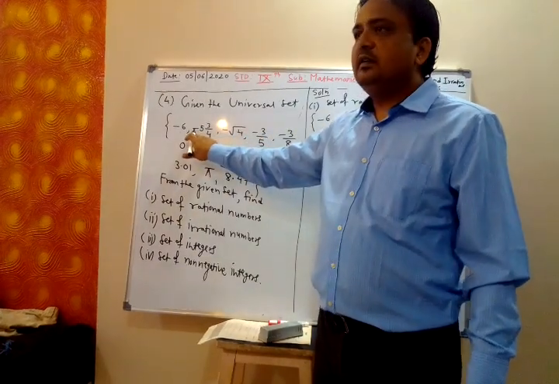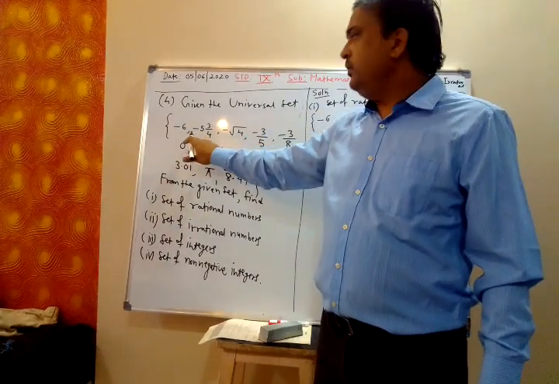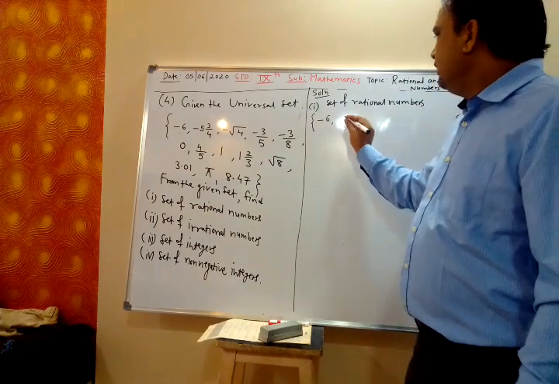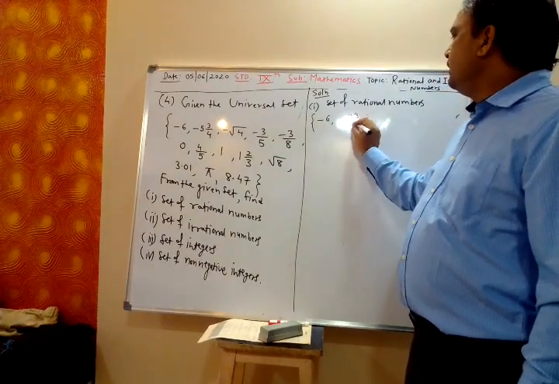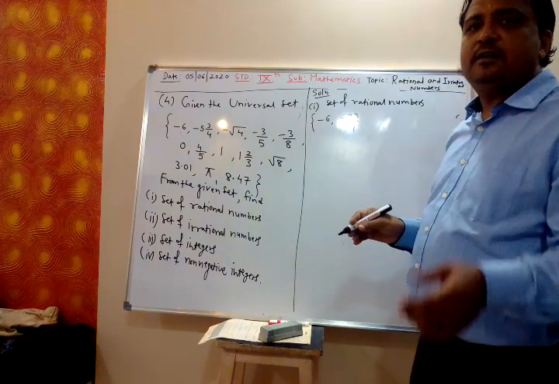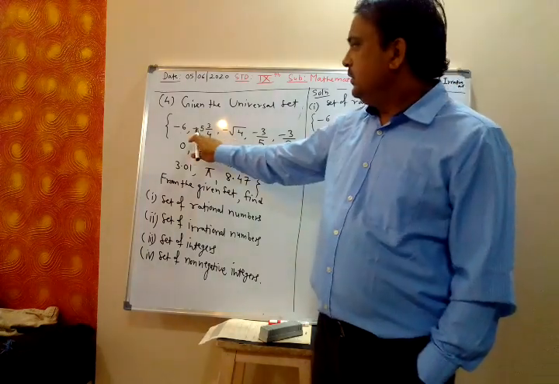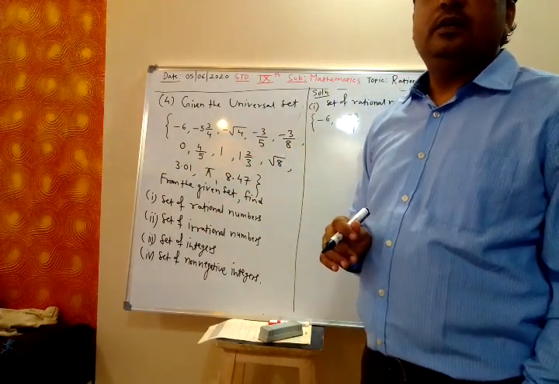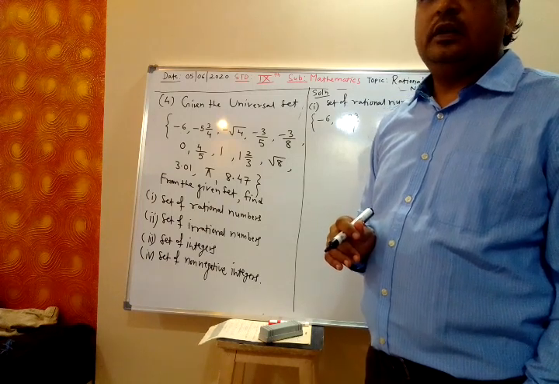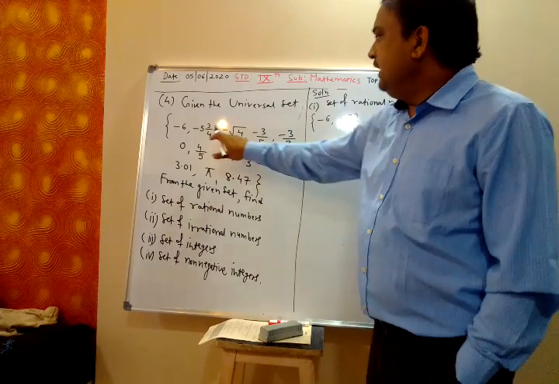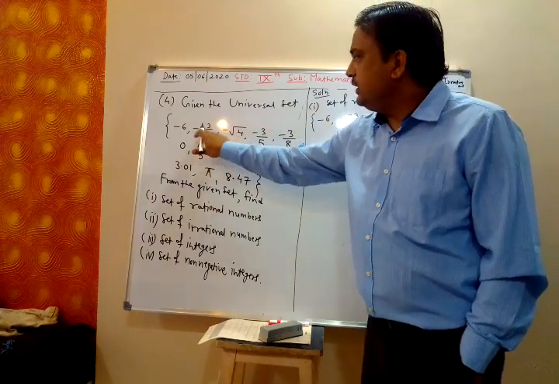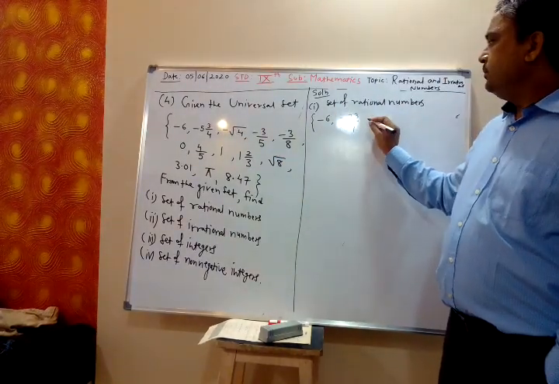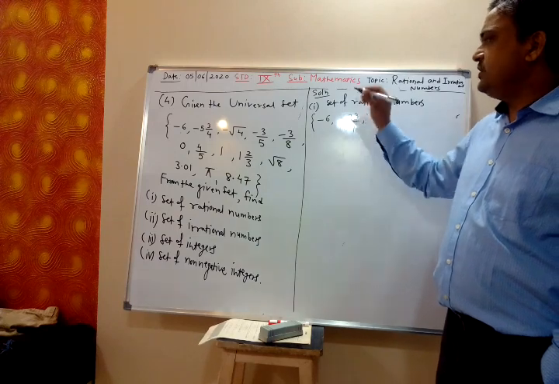What about next? Minus 5 is to 3 by 4. 5 fours are 20, 20 plus 3, 23. Minus 23 by 4 is also rational. Keep microphone on mute. Minus 5 into 4, 20 plus 3, 23, minus 23 by 4, P by Q form, so again it is a rational number.